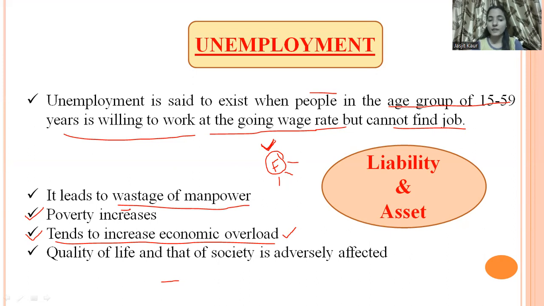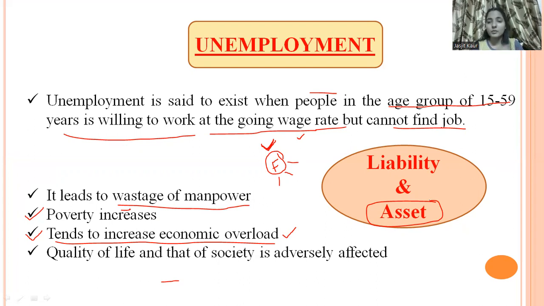Then we have the quality of life, and that of society is adversely affected. If people are unemployed in the country, the quality of life is affected, because poverty will increase and it will further affect the standard of living of the people, which will also affect the society where they are living. And due to unemployment, the population that is an asset for the country is affected, because if people have proper knowledge, proper skill and good health, then the working population is considered an asset for the country, because they can earn money for the development of the country.